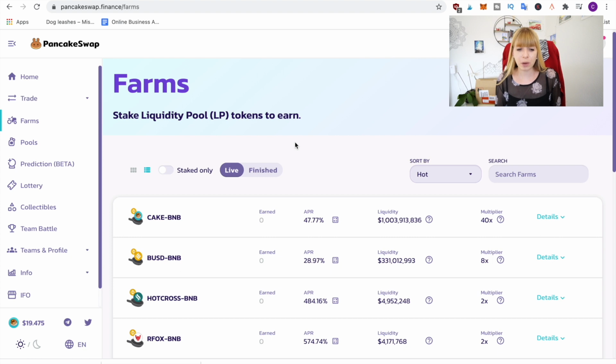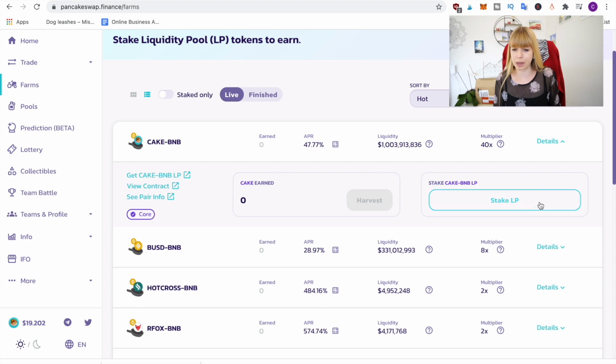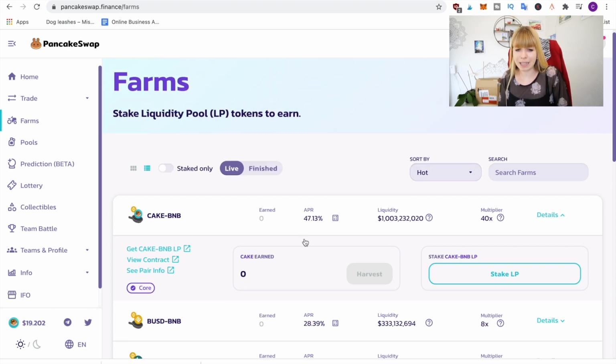Basically, you have to put in the same amount of each token, and for those two tokens, you get one LP token. So you swap that for an LP token, and then you can put the LP token in here. You would be able to stake LP, and then you receive those APRs, those annual percentage returns. That is really part of the fees that people pay to use the platform, and you get that as a reward. Okay, now let's look at staking.